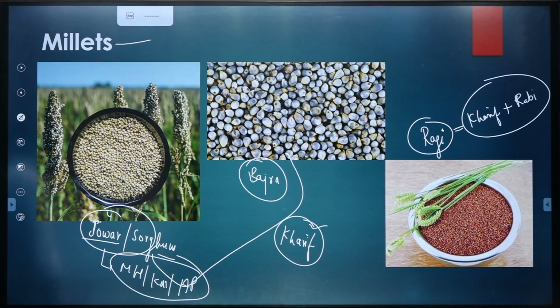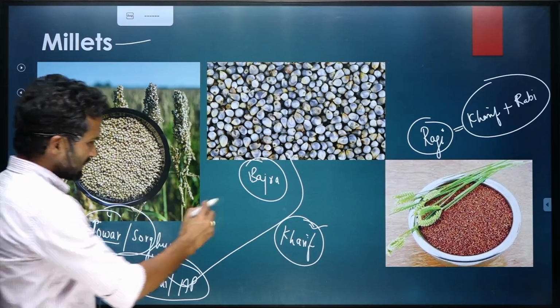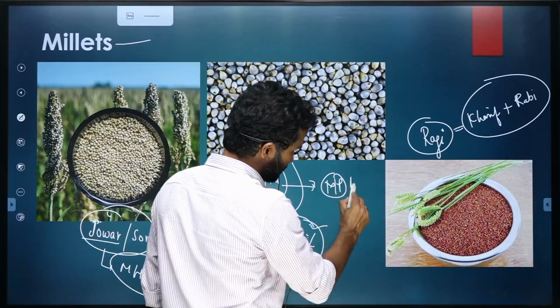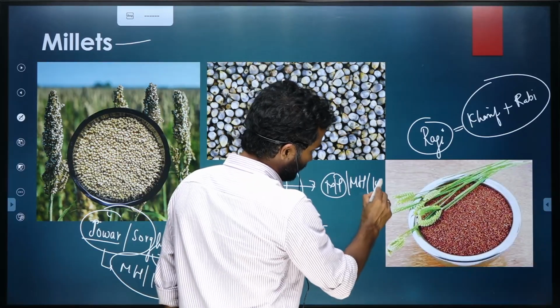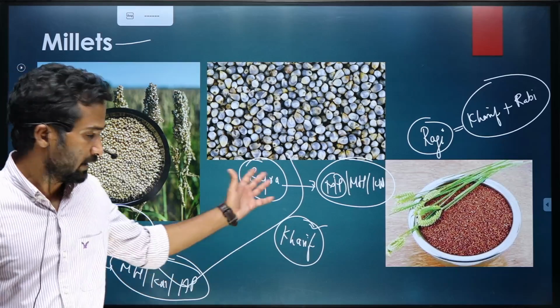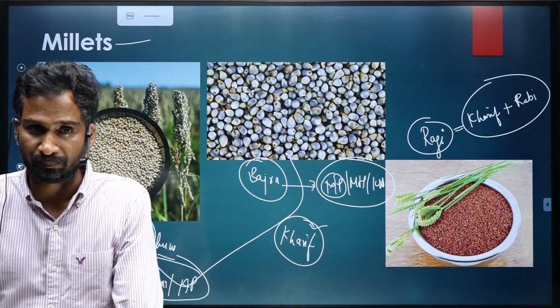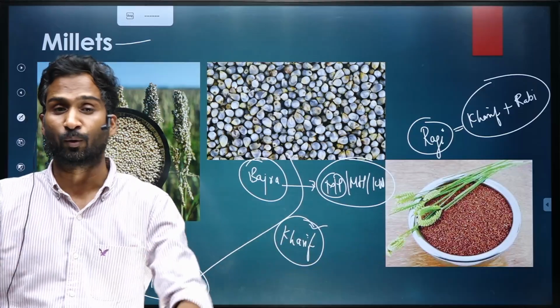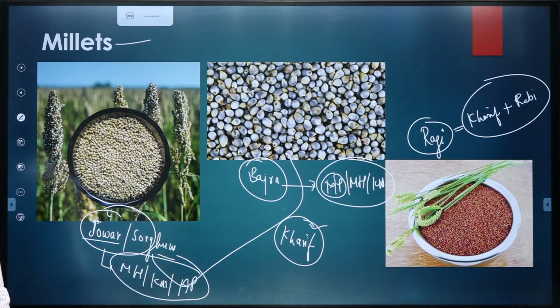Then coming to bajra, bajra is again in southern part of India, but MP, Maharashtra, Karnataka, so central as well as southern part of India, it is bajra. Then coming to ragi, ragi is primarily grown in southern part of India.